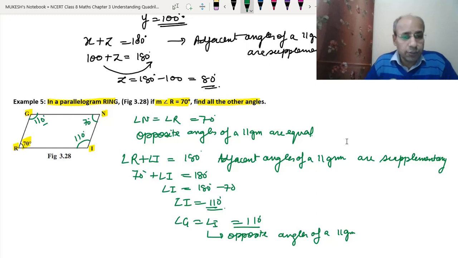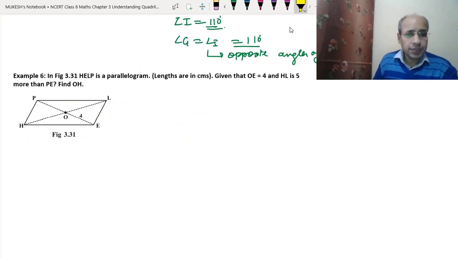I hope this is clear to you. So now let's do example number 6. In example 6, we have a parallelogram HELP. This is a parallelogram. All lengths are given in centimeters. OE is equal to 4 centimeters. HL is 5 more than PE, and we have to find OH. Okay, now let's do the question.